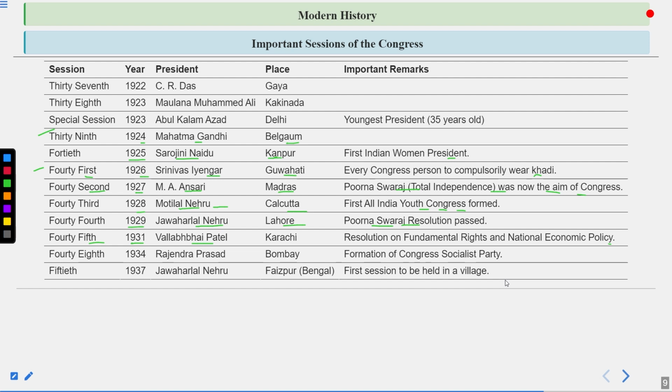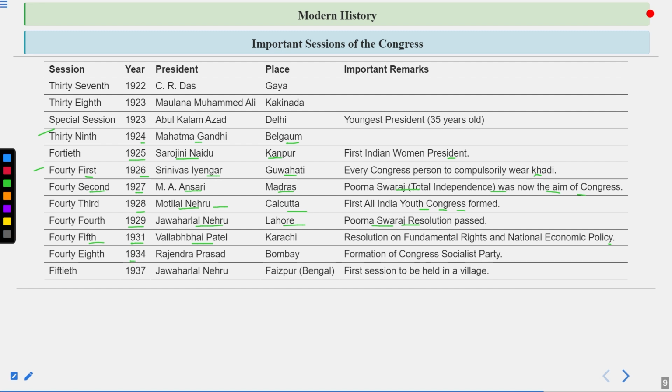During all this time, different types of recommendations were coming. From 1928 to 1935, you will see in a lot of Congress sessions, a lot of people were saying different things. The same goes for the 1931 session, where fundamental rights were demanded.